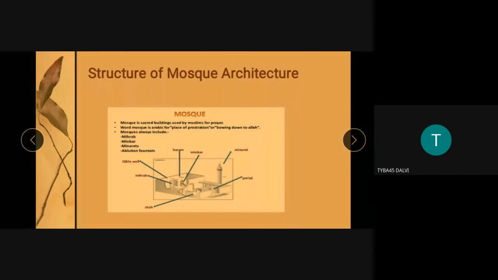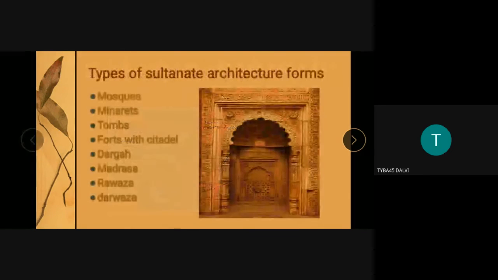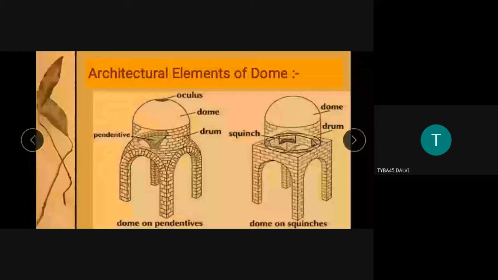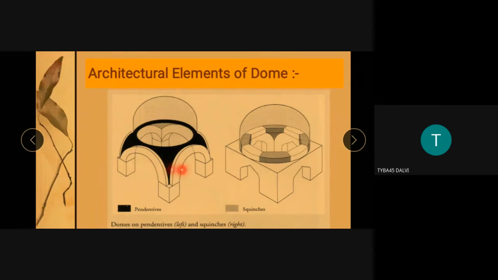In tomb architecture, we can see that each tomb evolved, blending features of the earlier tombs with new ideas. So tombs can be classified into two types. This tomb, the one with pendentives, is an open tomb, and this other tomb is a closed tomb. When we see the Taj Mahal, it is a closed tomb. Open tombs consist mostly of the octagonal type with pillared verandas. You can see the pillared verandas there. And square tombs are the closed type.